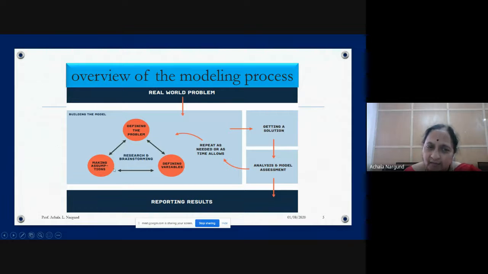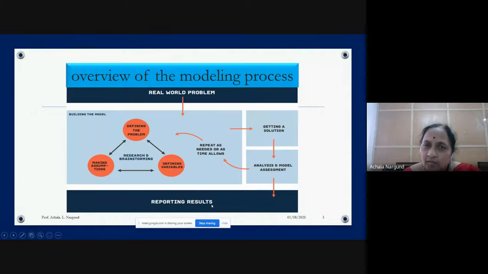Make the assumption, define the problem, then define the variables, or define the variables, make the assumption, define the problem. These are all two-way things. Any one can be done first, or any one afterwards. After that you will get the solution. Once you get the solution, you have to analyze it. Analysis of the solution is very important. After analyzing, you may go back and repeat the needed thing. If time is there, we will repeat. Or else, after analysis you report it.